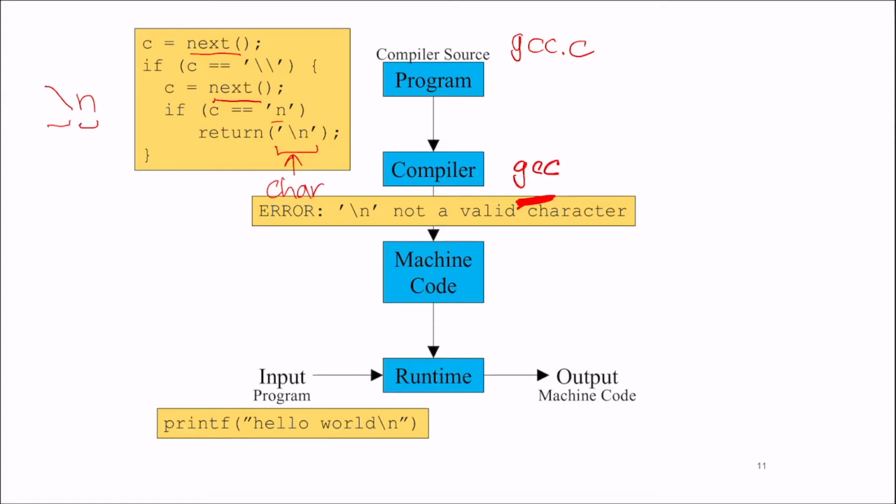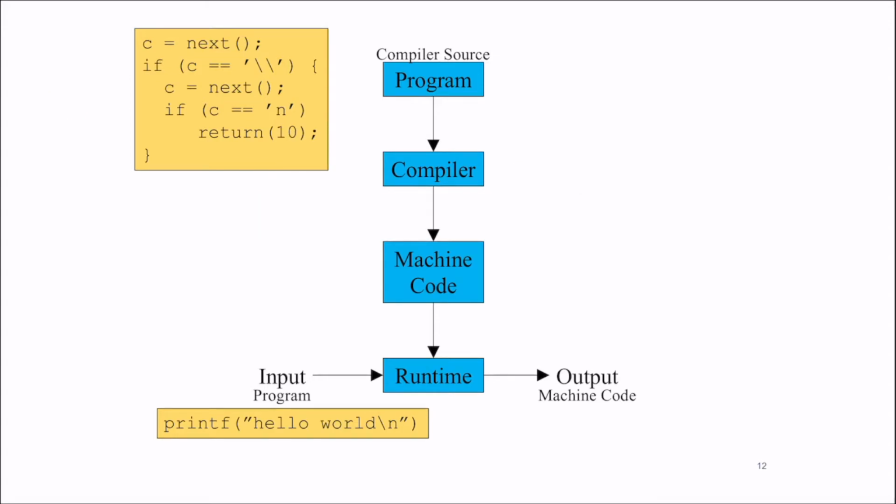Of course, you might say, well, why write these two characters? We know what the backslash n is supposed to mean. It's supposed to mean the ASCII value 10. So why not just return that? And fair enough, that's exactly what you would do. So in gcc.c, in fact, you could use the ASCII value of 10 and return that, and now everything works. It's great. It creates GCC the binary.